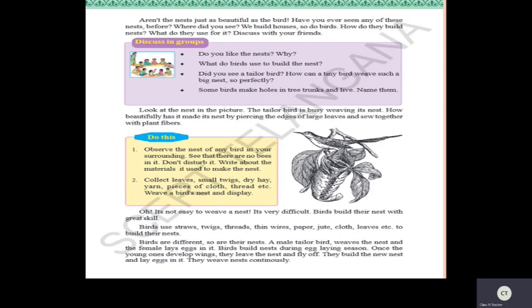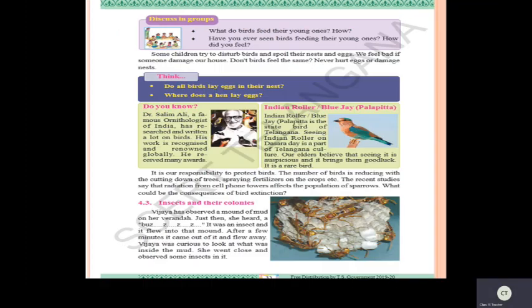Now see here, they weave the nest continuously. Once you observe, children, some birds will be going here and there. Just observe, they may be forming or building the nest inside the ventilators or near the trees. Just observe your surroundings and find out what the bird is doing. They carry all this material with the help of their beak and build their nest. Now see here, discuss in groups. What do birds feed their young ones? So what will they feed, children?